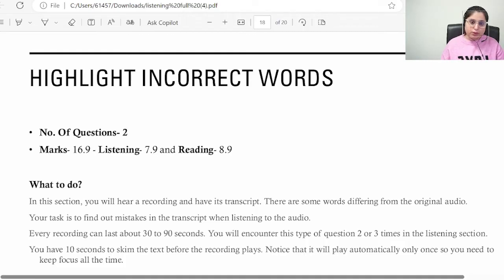So there will be no twice recording played. So you have to make sure that you only get it in once. If you go for second time, then it's already gone. You won't get any points for that.